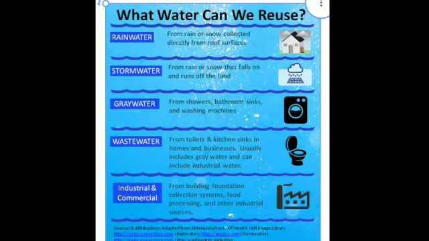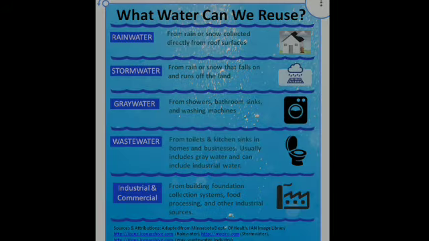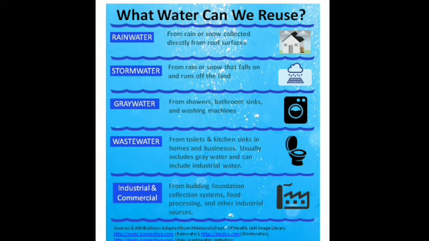Then whatever water has been used for washing vegetables, we can use it to water the plants in the garden. So we can reuse this water in various ways. We can collect and store rainwater and use it for plants, for mopping the floor, or for washing cars and bikes. And at times there is storm water, rain after a storm, or snow melts and falls on the runoff land; we should try to conserve this water.